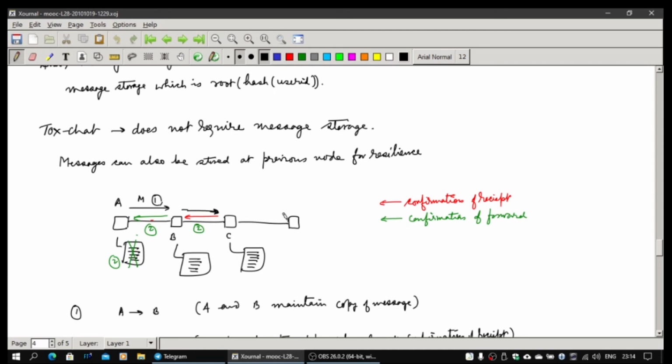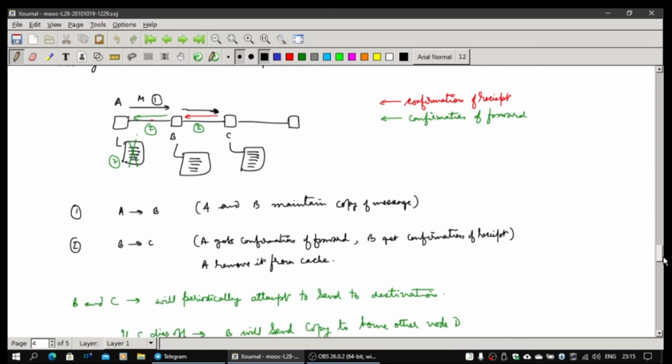When C transfers it to the destination and it gives a confirmation that it has received it, C can inform B and B can remove the message. And when C has got confirmation that it is the destination, it can also remove the message that has been delivered. So there is a twin duplication which can be done for resilience purposes, but there is a better way of doing it.